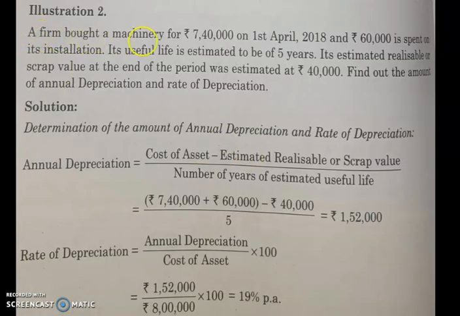For example, a firm bought a machinery. The cost of machinery is 7,40,000, and they have spent some amount on installation, 60,000. The useful life of the machinery is 5 years, and the scrap value given to you is 40,000, and they are asking you the amount of annual depreciation as well as the rate of depreciation. So first of all, put the formula for annual depreciation: cost of asset minus estimated scrap value, divided by number of years of estimated life of the machinery.